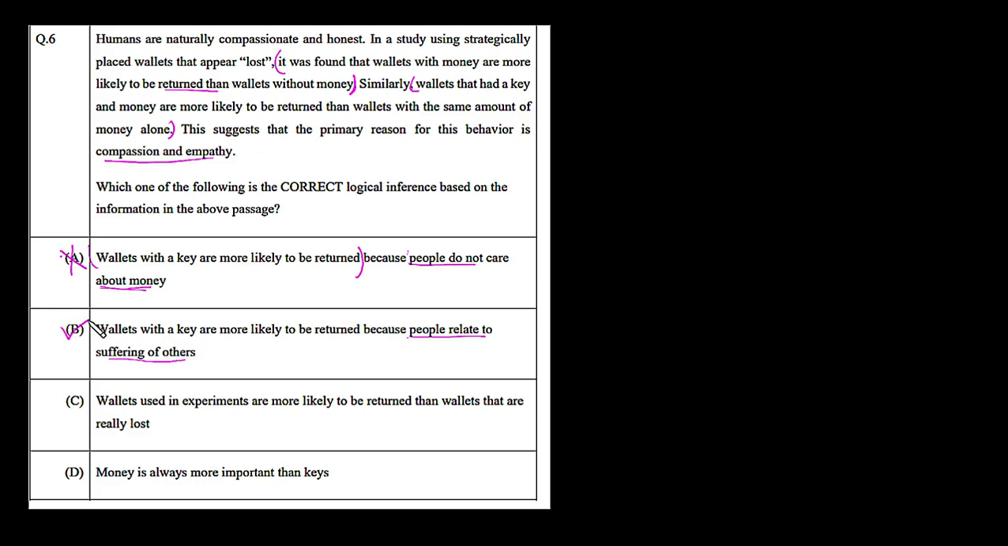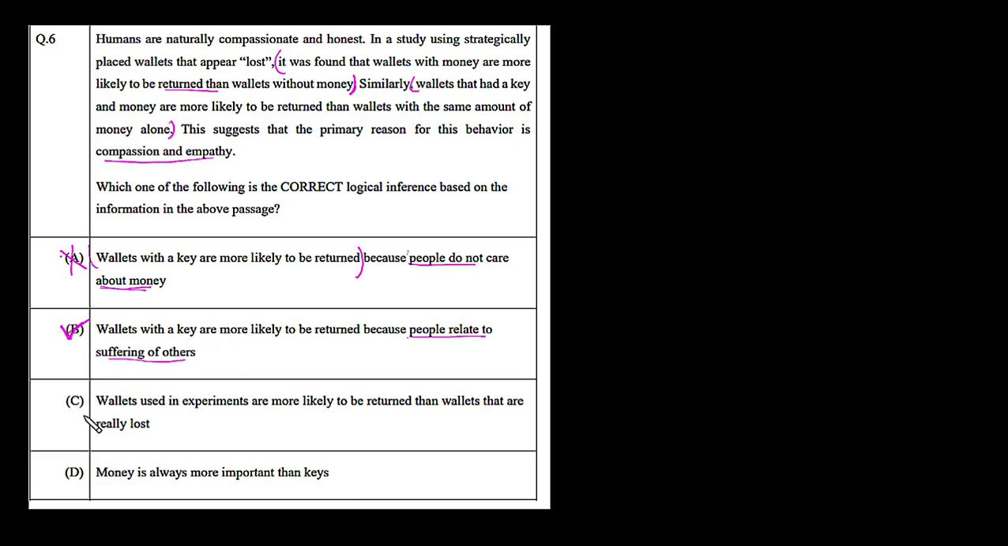So we can say option B contains the correct logical statement from the above paragraph. Again, let's read it. Wallets with keys are more likely to be returned because people relate to the sufferings of others. Yes, it is true.